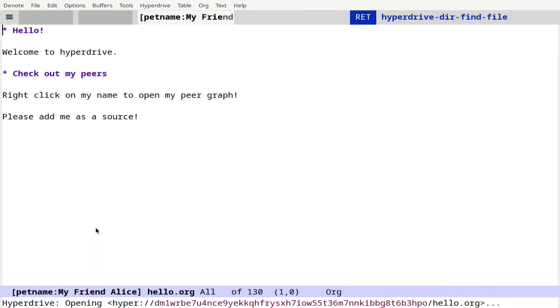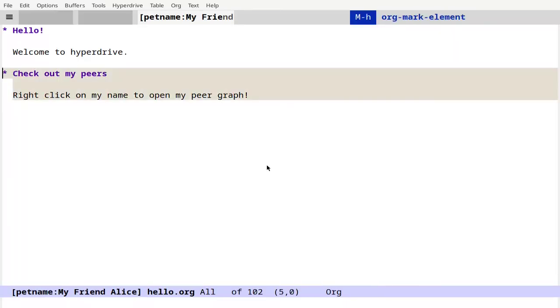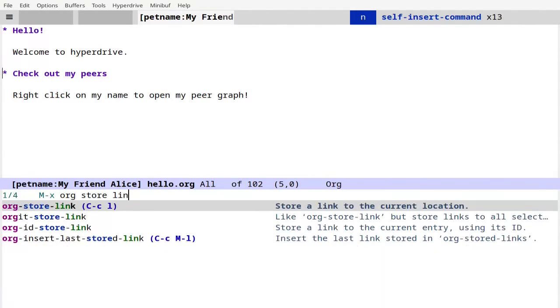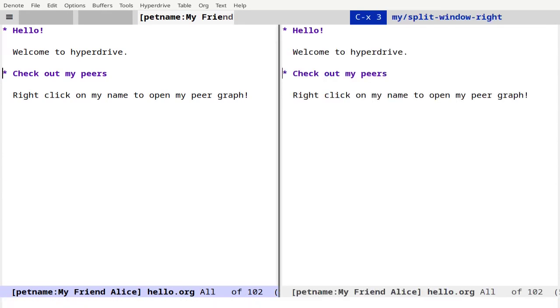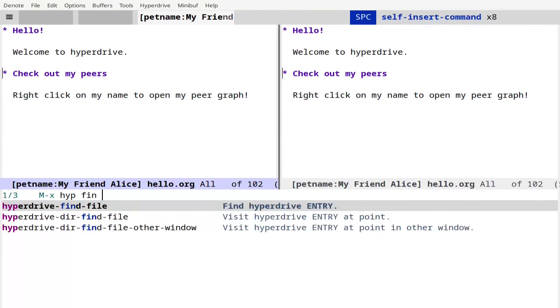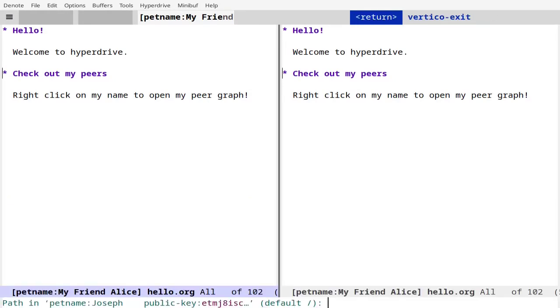This time, I'm not prompted to mark Alice's hyperdrive as safe, since we did it already. I'll navigate to the Checkout My Peers heading, then I'll run M-x org-store-link. Now, I'll create a new file in my hyperdrive by running M-x hyperdrive-find-file. I'll select my hyperdrive, and I'll call this new file response-to-alice.org.